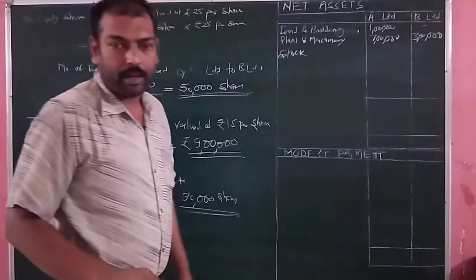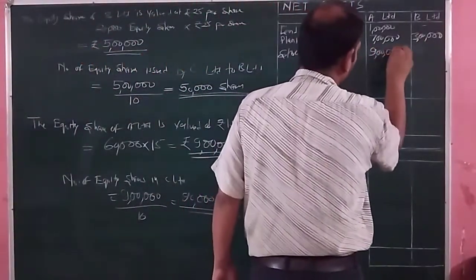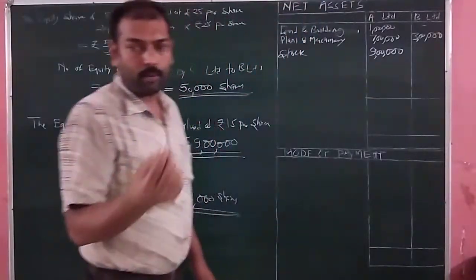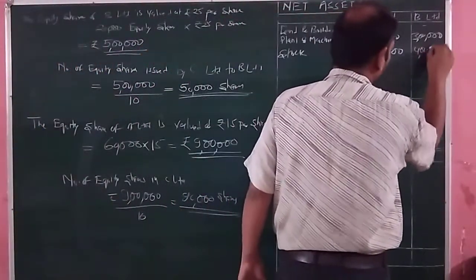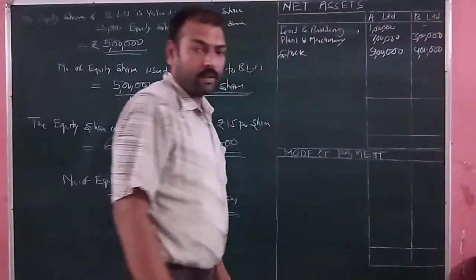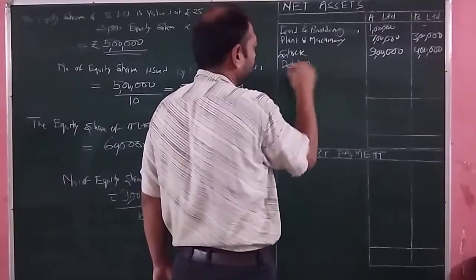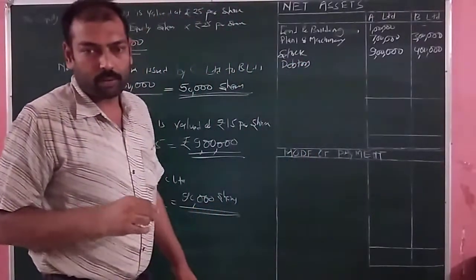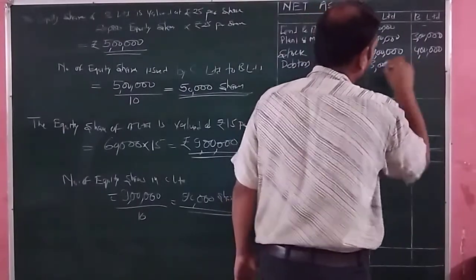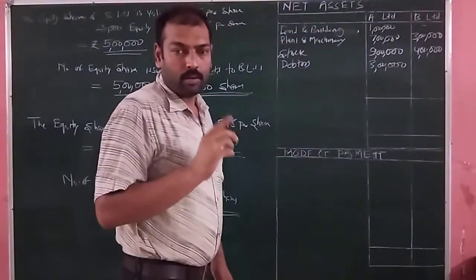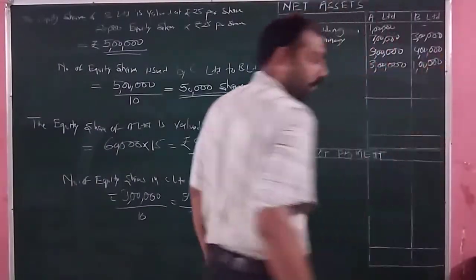Next, it is stock. Stock in the books of A Limited, it is rupees how much? 9 lakh rupees. And in the books of B Limited, it is how much? 4 lakh rupees. Next, it is debtors. Debtors amount, it is equal to how much? 3 lakh in the books of A Limited and 1 lakh in the books of B Limited.